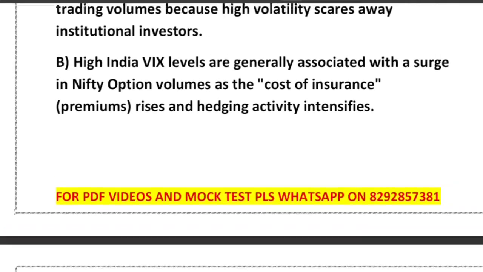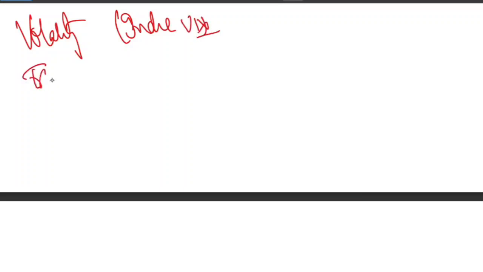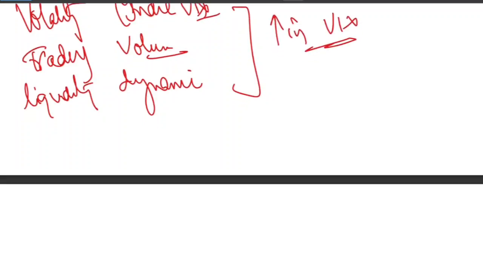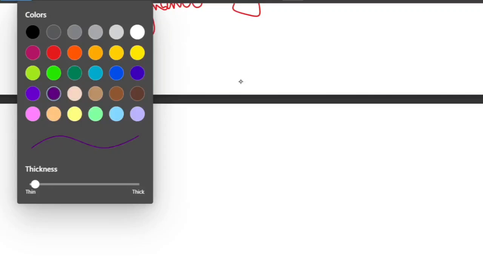So we are not talking about the index level, we are talking about the VIX. What is the VIX? V for volatility, which is the India VIX. Then we are talking about the trading volume. And the third thing, we are interested in the liquidity dynamic. So the keyword you must focus on is the increase in the Indian VIX. So VIX has increased. Now what is Indian VIX? Indian VIX is called the fear gauge of the Indian stock market.